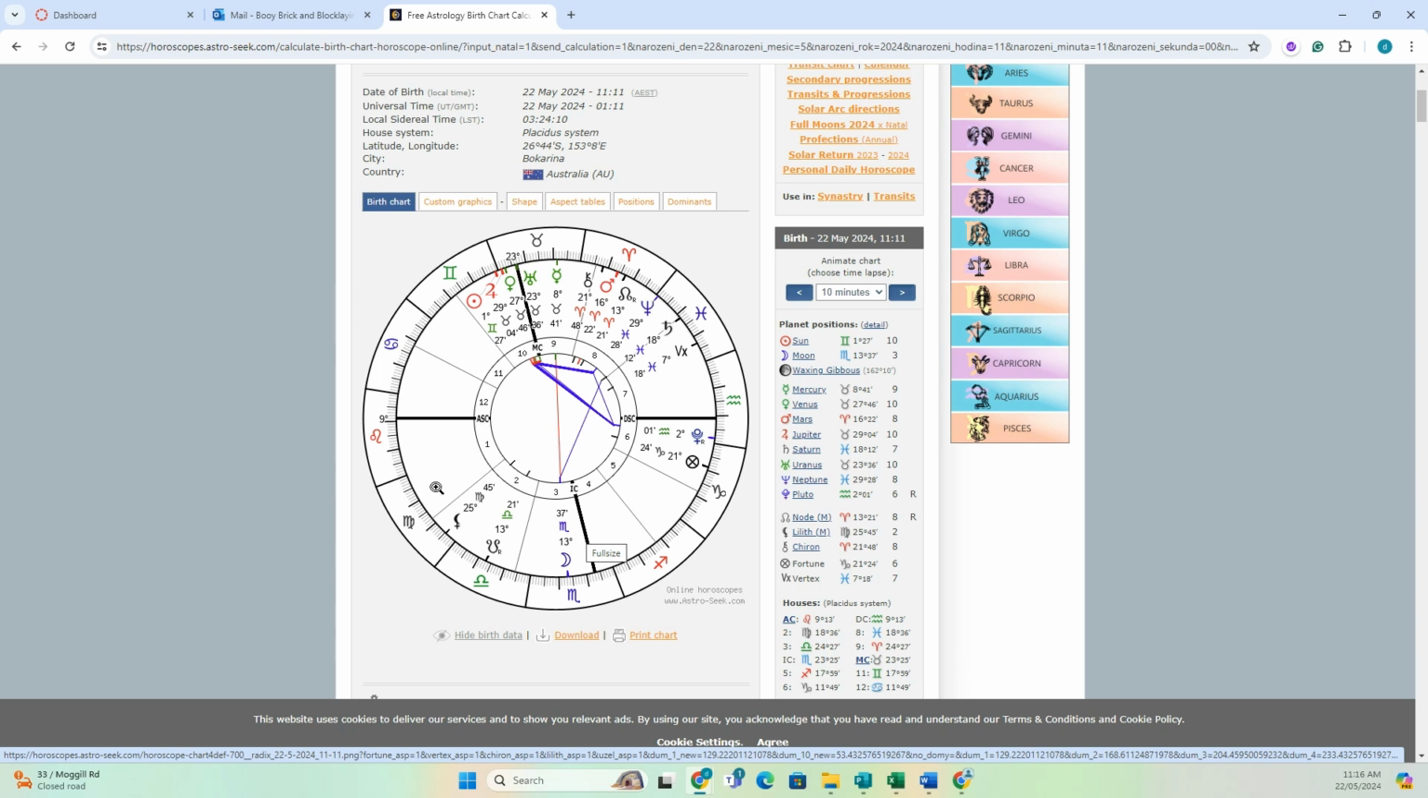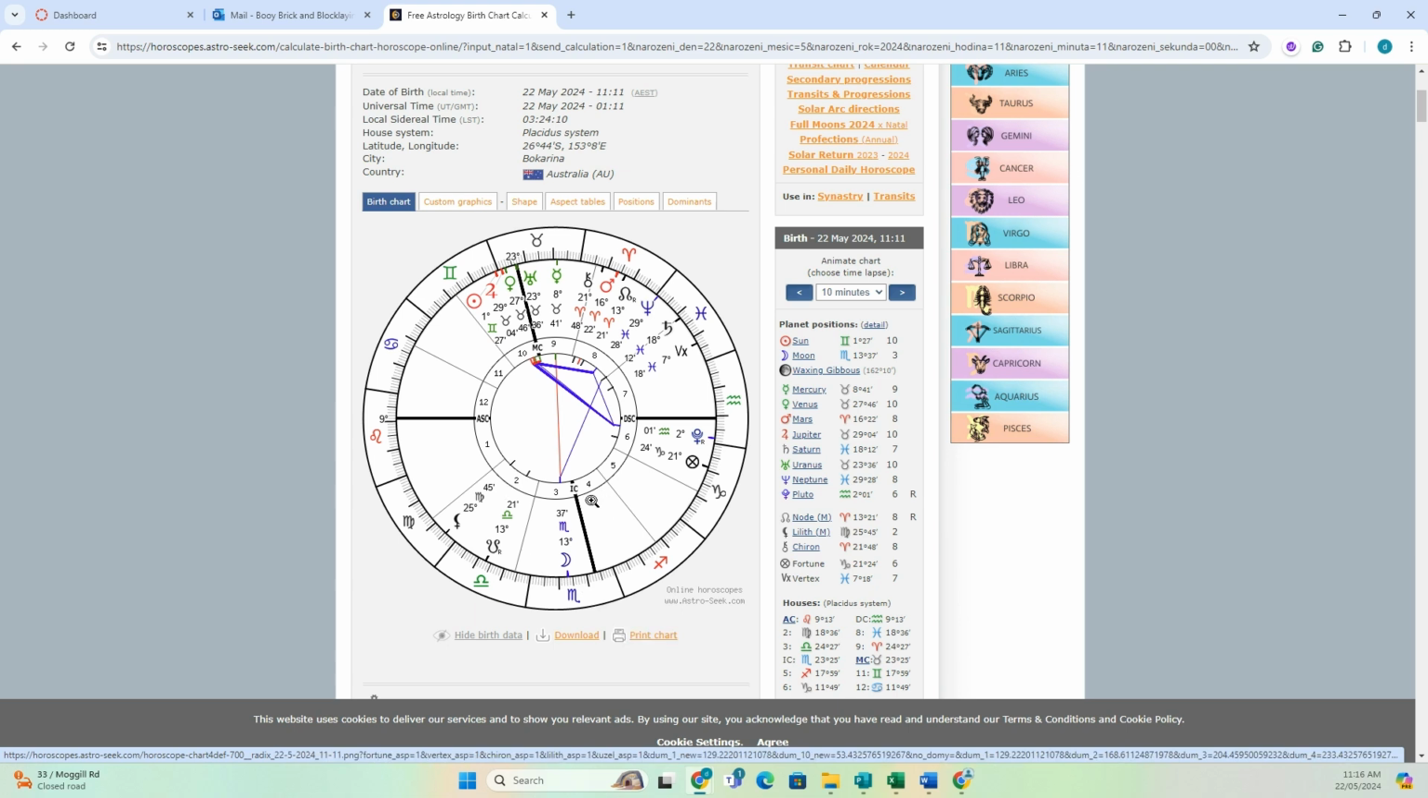So the first house represents yourself and your personality. You'll see that here. And so the first house ruler here is Leo, and that is also talking about the early childhood. Then you've got the second house that pertains to the finances, the possessions, and the values and levels of self-worth within your life.